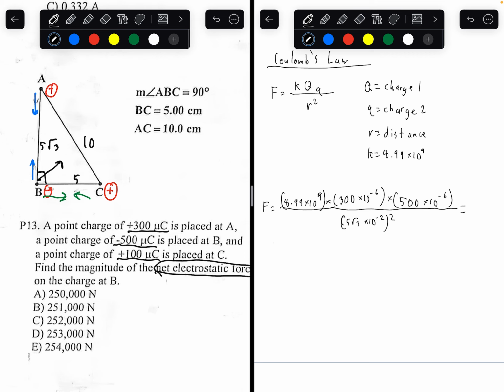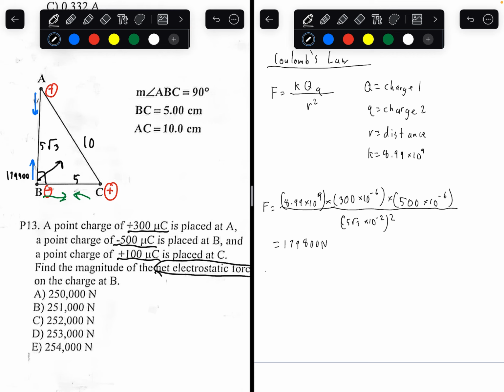You will be getting equal to 179,800 newtons. That's the blue arrow force. I'll draw it right here. This is 179,800.